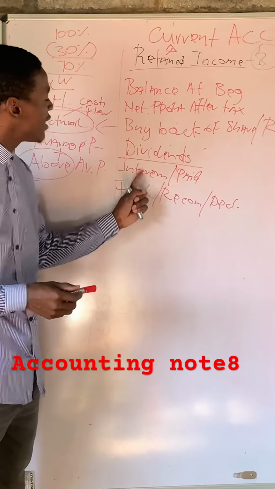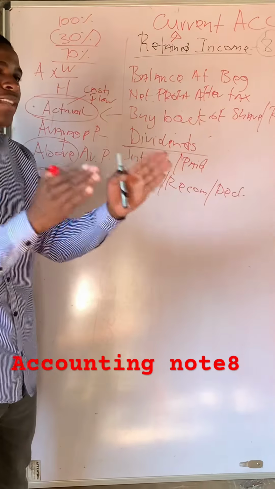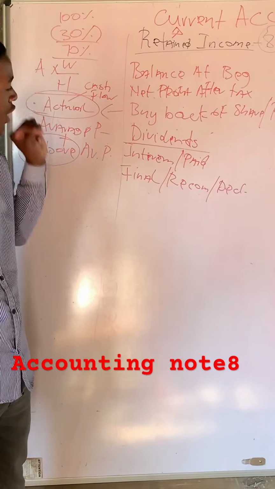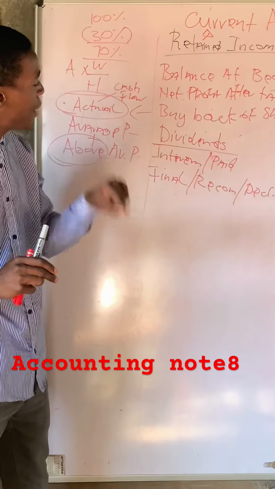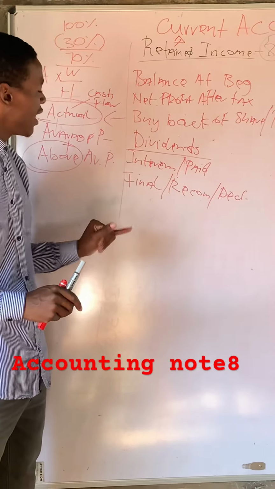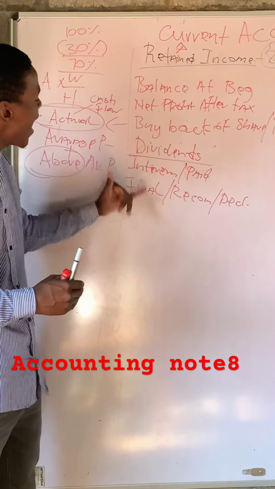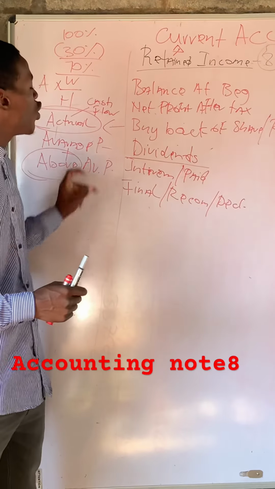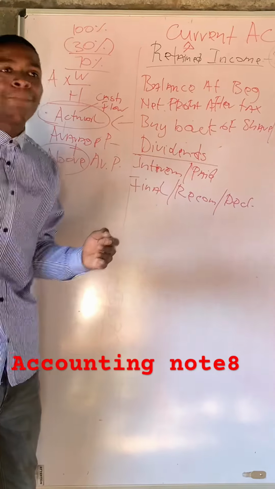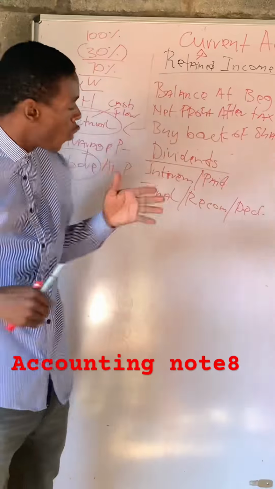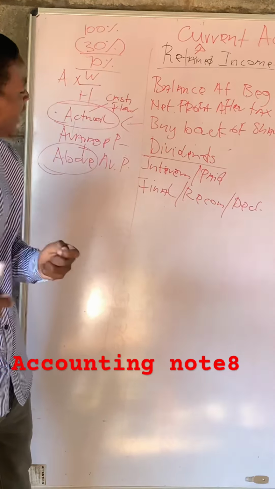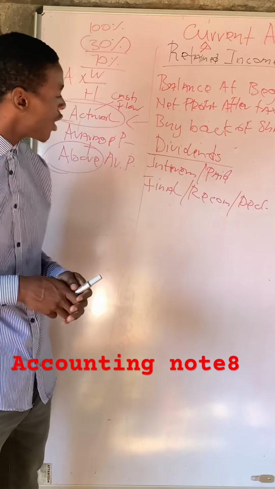So interim dividends are the ones that have been paid within 6 months or during the year. Meaning, just know that interim dividends are being paid during the year, after or before 6 months. And then final dividends are the ones that are going to be paid at the end of the year. So why do we call it recommended or declared? It is because they have not been paid, but the directors have promised that they will pay these dividends. They are not yet paid. That's why we say recommended or declared.